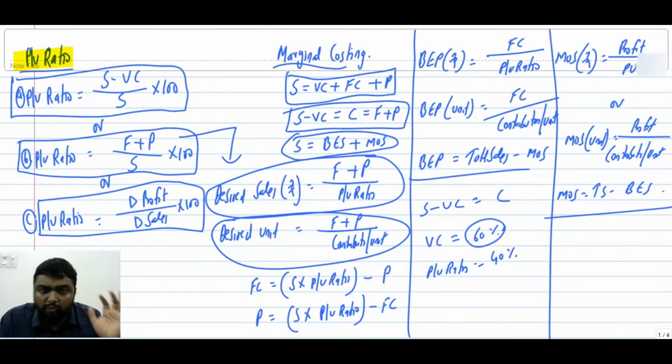This is very relevant. Sometimes the question won't give PV ratio, but they may give variable cost. So if variable cost is given, take the balance. Same thing, if you take 70%, this will be 30%. Sometimes PV ratio will be given and they will ask variable cost. So PV ratio is 30, sale is there, the balance will be variable cost. That is also very important for doing reverse way calculation and all. Are you clear? So very good. You can copy this equation. We can go for the problem. Got it or not?